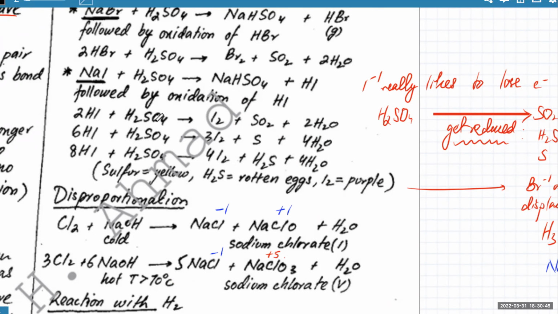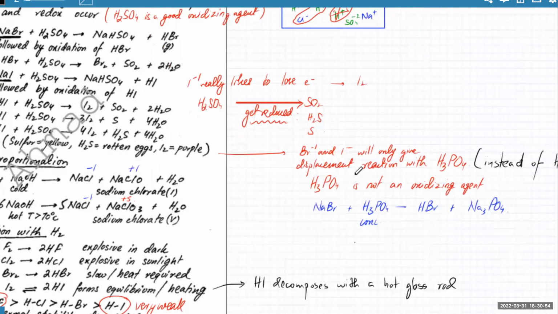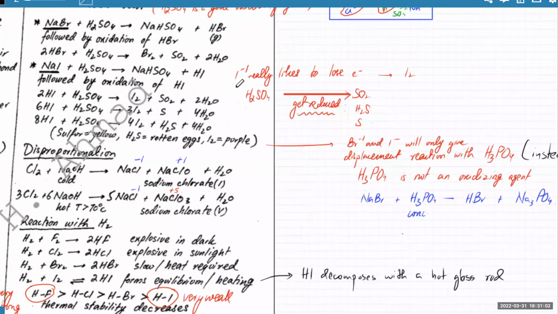तो इसका मतलब है कि the redox reactions will only happen with sulfuric acid. Because if you replace sulfuric acid with phosphoric acid, the redox will stop. फिर reaction ना यहीं तक होगा, HI तक. Because I-1 will not be able to lose electrons because the phosphoric acid on the other side is not willing to gain electrons. ठीक है? And no iodine will be formed. Is that clear?